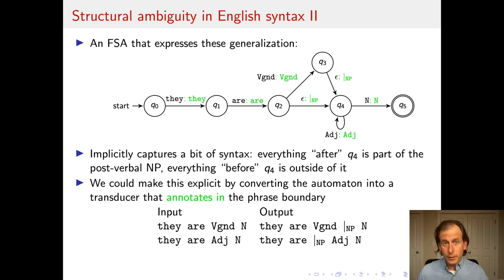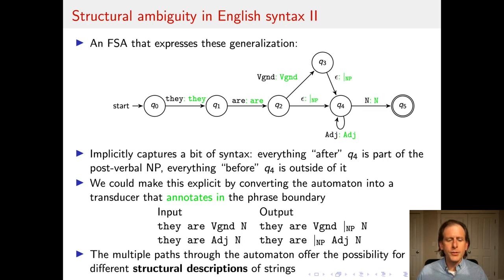The broader point here, though, is not whether this particular structural characterization is right or not. It's that the paths through the automaton, which we haven't thought of as explicitly having any role in our theory of language, might be a resource that we can use to describe and distinguish between different ways of generating or interpreting a sequence of symbols. And so the multiple paths through this automaton offer the possibility for different structural descriptions.